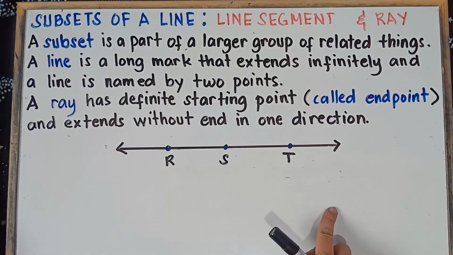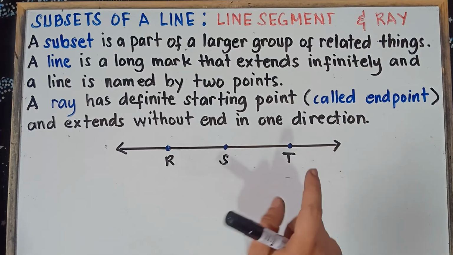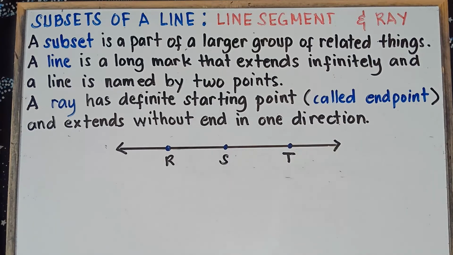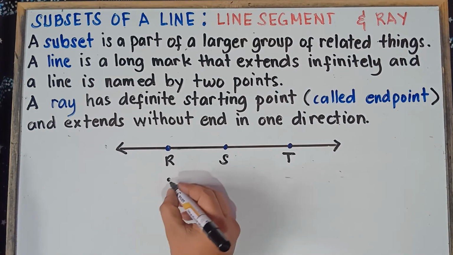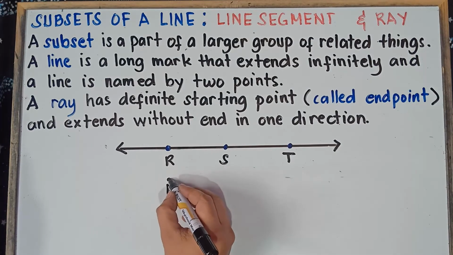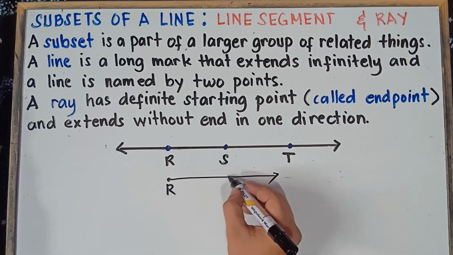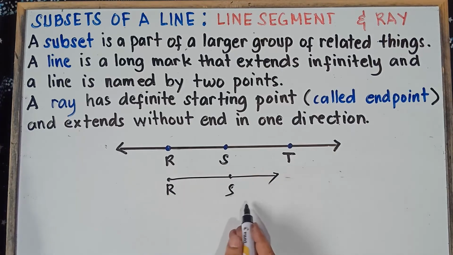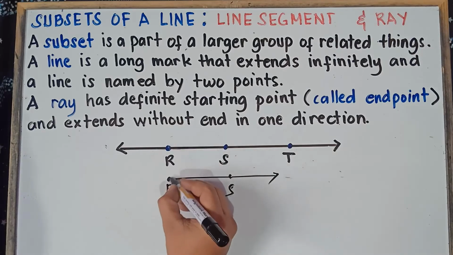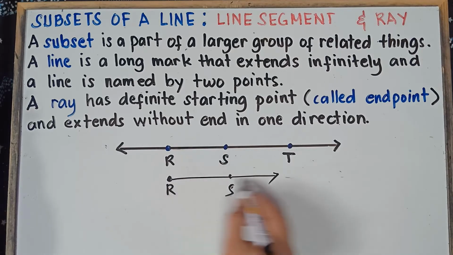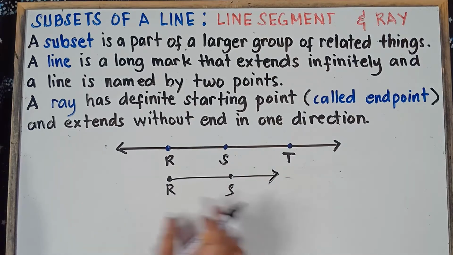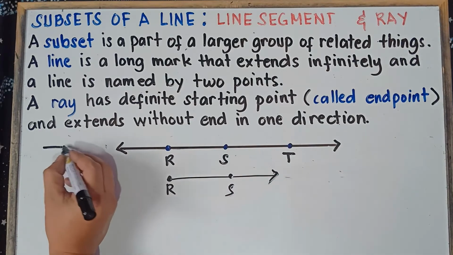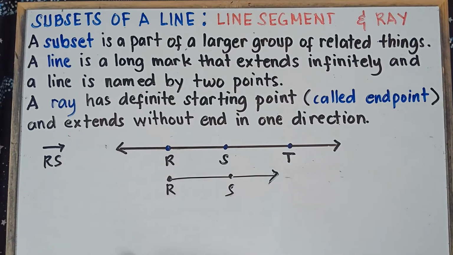We have a given line, and then we have given points R, S, and T. Now we're going to name the rays in this given line. If this is our starting point, that would be point R, and then a line going to the right. So therefore, we can have ray RS. Once again, this is our starting point, point R, and then a line going to the right, and we have this point S, so we have ray RS. This is our starting point, and then an arrow going to the right.